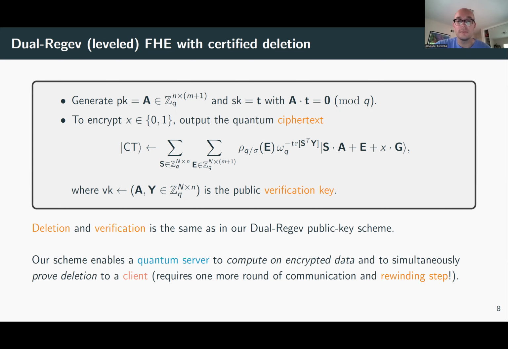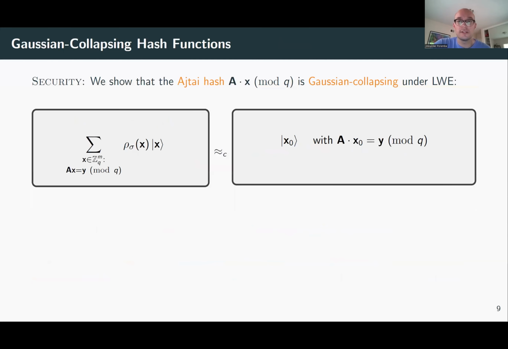Okay, so what can we do with this scheme? Well, it turns out that this scheme allows a quantum server to actually compute on encrypted data, but we also have the certified deletion feature, right? Because we know that if we Fourier transform and measure, we get ITCS solutions that we can show to the verifier. And in my paper, I describe how you can actually do both in the same protocol. You can actually compute on encrypted data and afterwards prove deletion. And there are some subtleties here that I explain in the paper. You need one additional round of communication and a rewinding step, but in principle, you can do both in the same protocol.